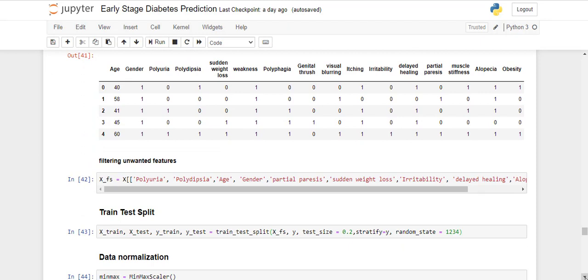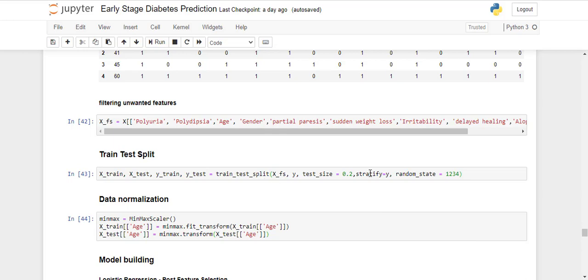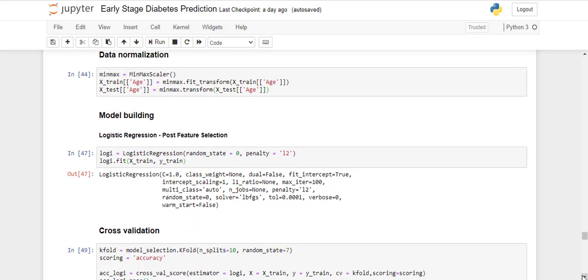For this, we are filtering out unwanted features and selecting only the top 10. After splitting the data set with the same strategy, 80/20 with a stratify parameter, we have scaled our age feature. Next comes the model building part, and logistic regression.